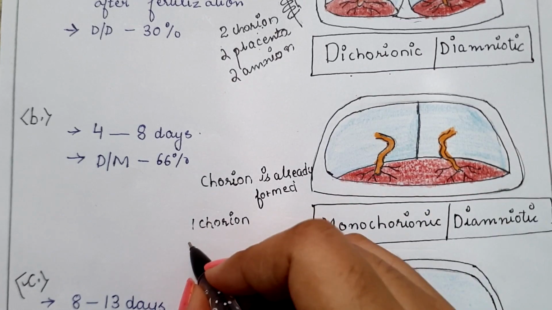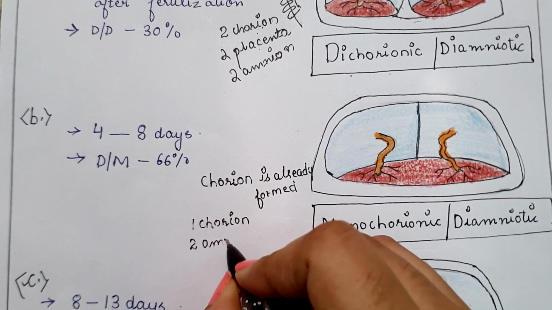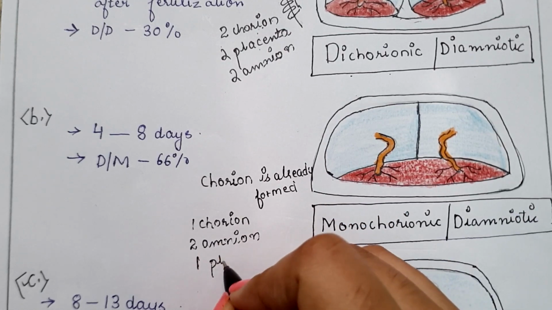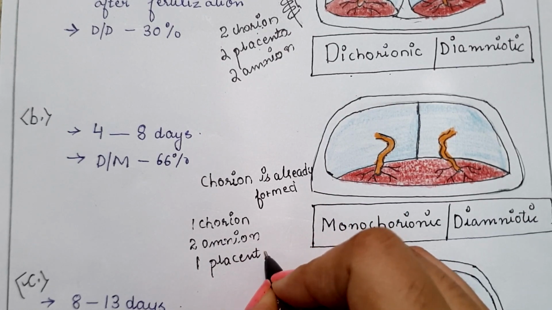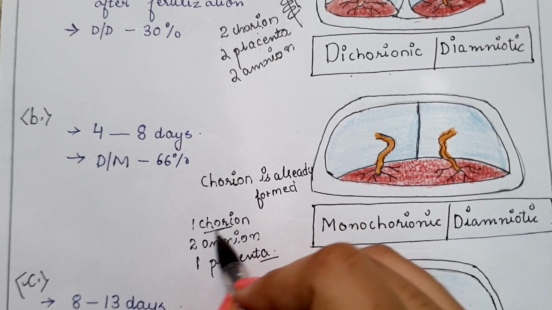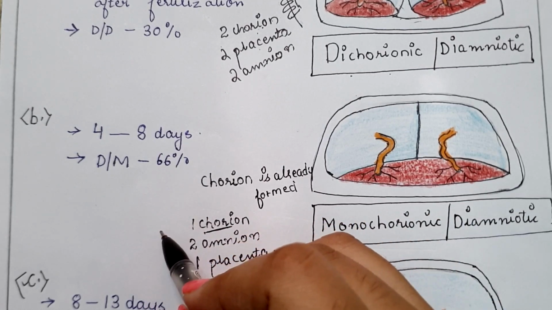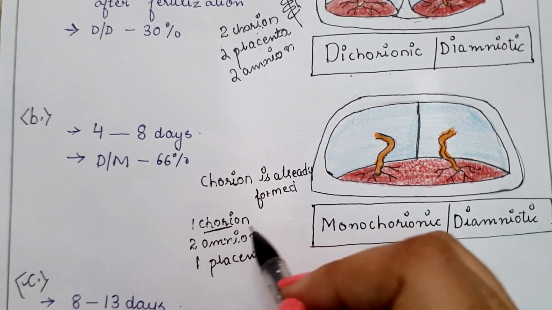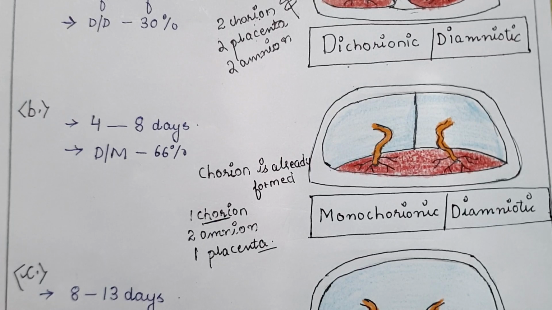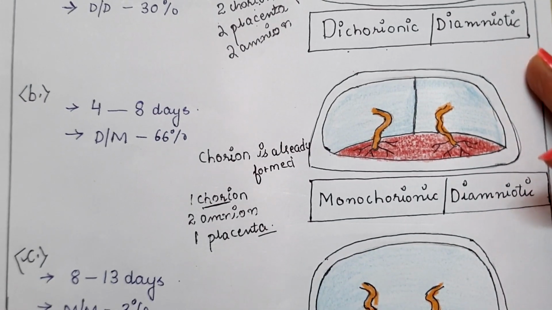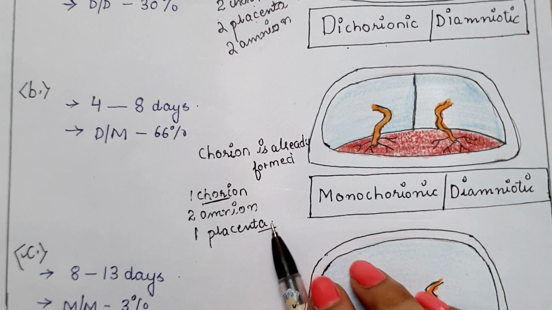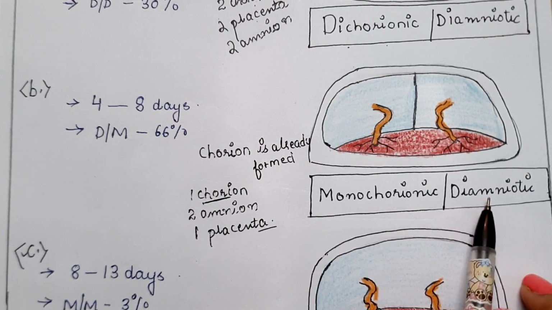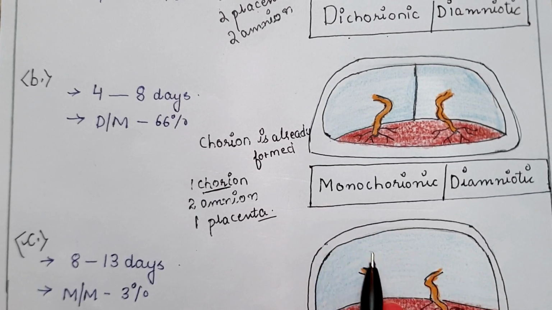But there will be two amnion and one placenta. If the chorion is one, means if there is only one placenta, because the chorionic membrane plays an important role in the formation of placenta, as the chorionic villi invade inside the decidua to form the placenta. So this type is known as monochorionic and diamniotic type of monozygotic twins.